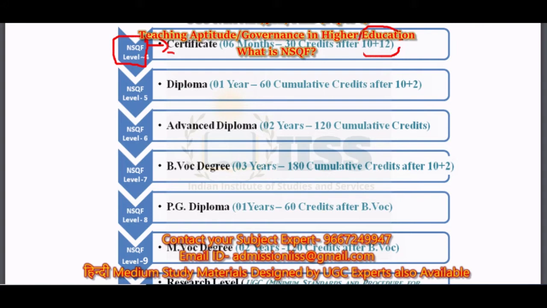Okay, so these are the two things which you need to remember, that NSQF level 4 is about certification, which is done after 10 plus 2. Okay, now NSQF level 5 talks about the diploma courses, which is 1 year. Don't have to remember the time frame, which is also done after 10 plus 2. The only difference is that certificate course is of 6 months, diploma course is of 1 year. Okay, and both are done after class 12th.